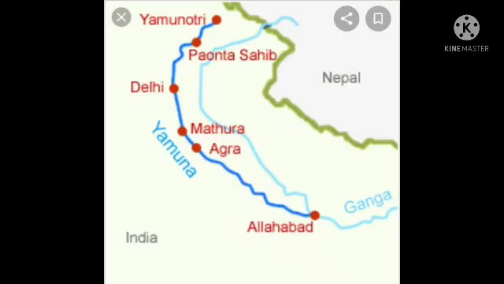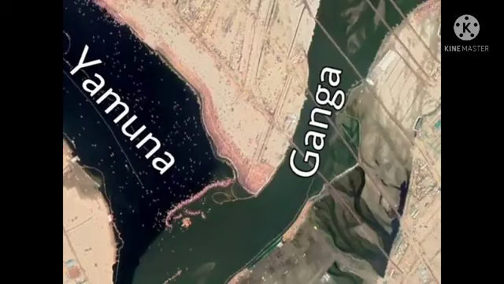Here children, the Yamuna, which originates from the Yamunotri glaciers, is the main tributary of the Ganga. So which is the main tributary of the Ganga? Yes, Yamuna. The Yamuna joins the Ganga at a place we call Sangam. Sangam means two rivers join and make a big river. So the Yamuna joins the Ganga at Sangam near Allahabad.